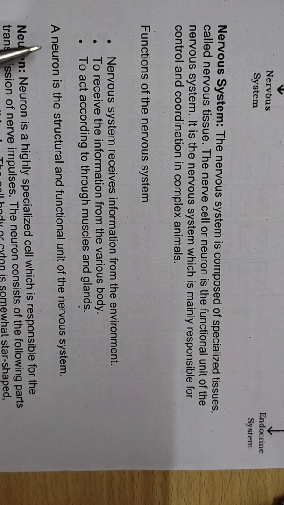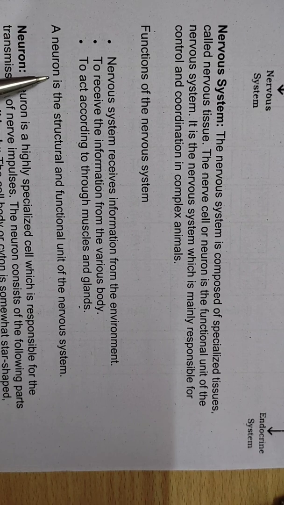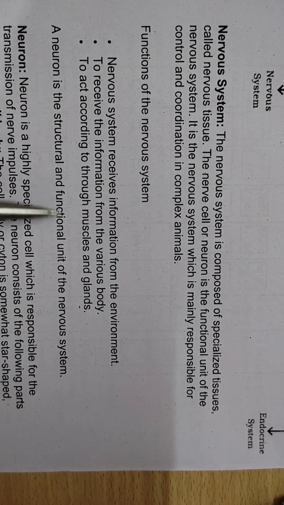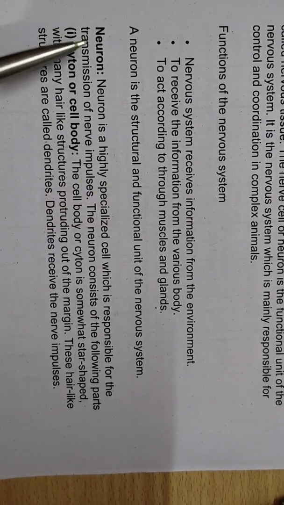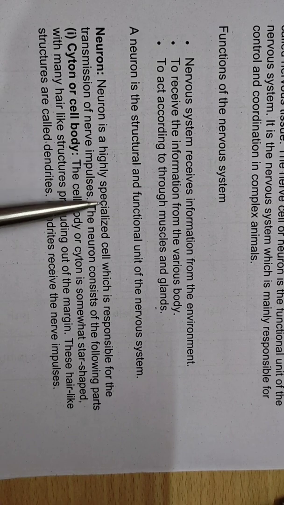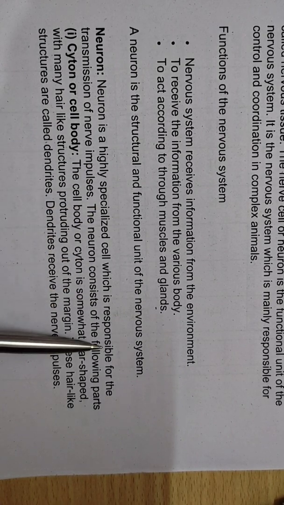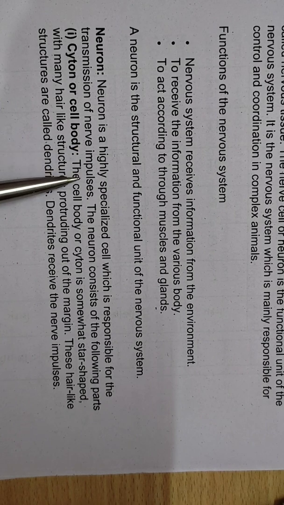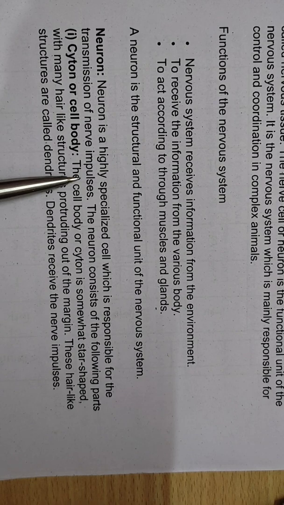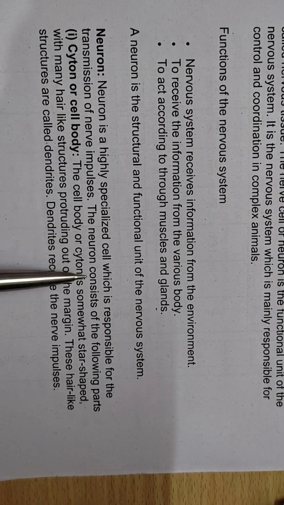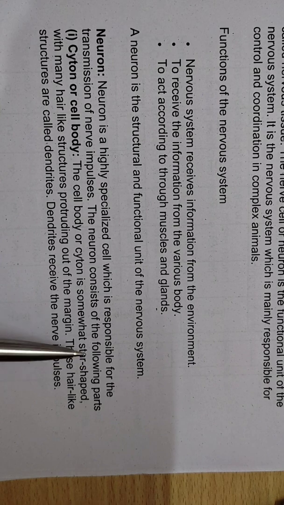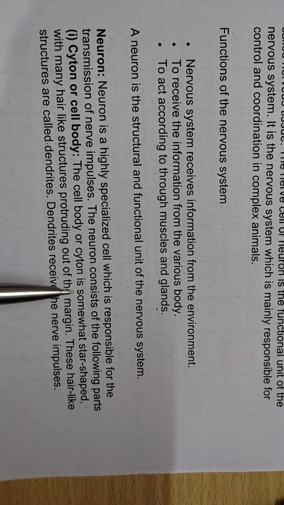So obviously, first of all, what do we have to study? We have to study the neuron, as it is the basic and functional unit of the system. So now let's talk about the neuron. A neuron is a highly specialized cell which is responsible for the transmission of nerve impulses, right? The nerve impulses carrying information are transmitted from one part of our body to another because of the neuron. So the neuron consists of the following parts. Now we are going to study the structure of the neuron.